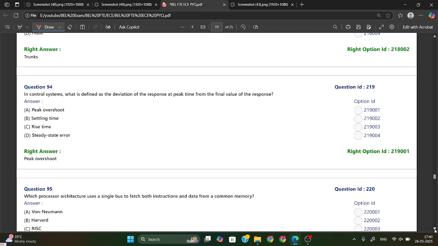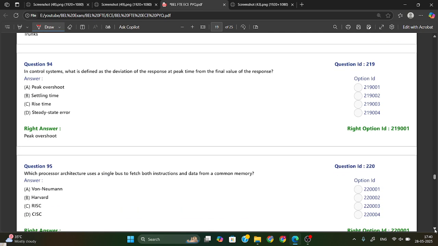Now the next one is in a control system. In a control system, what is defined as the deviation of a response at peak time from the final value of response? So this is called what? Peak overshoot. Okay. We know already, this is a definition only.